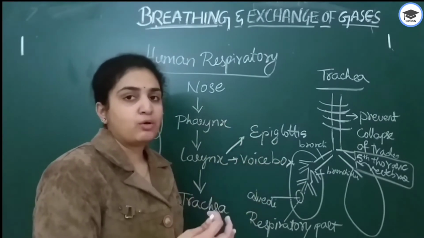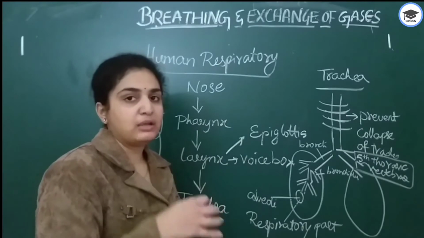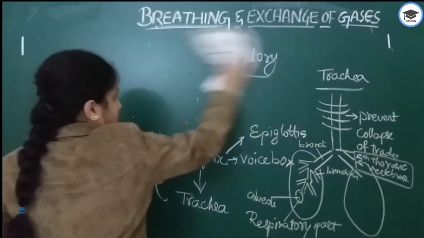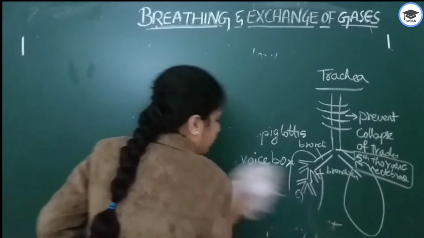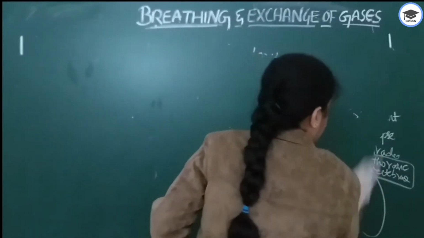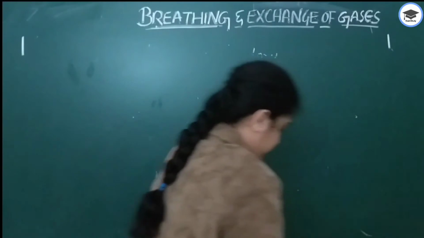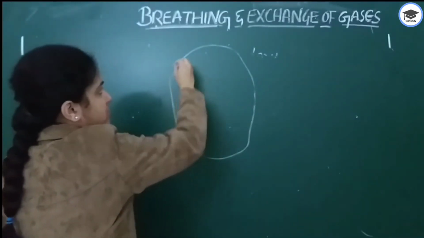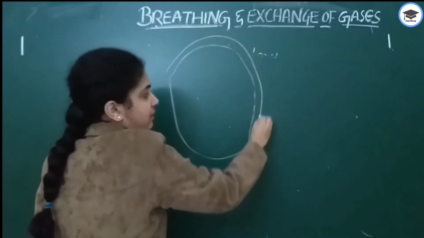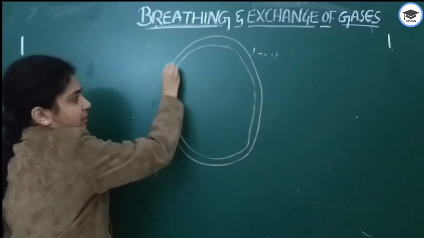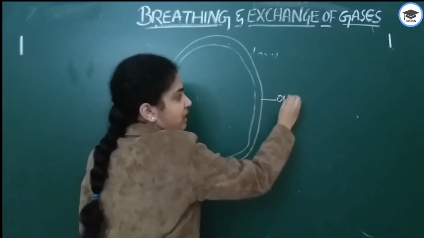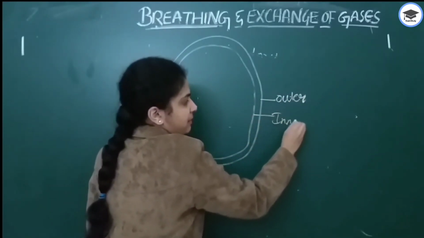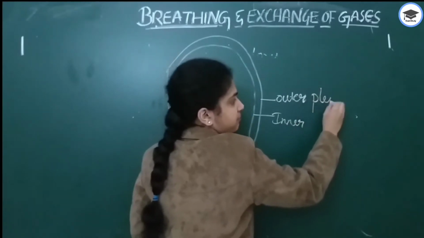Next we are going to deal with the anatomy of the lung. This is a lung. Outside, it is covered by the pleural membrane. This is the outer pleural membrane and this is the inner pleural membrane.